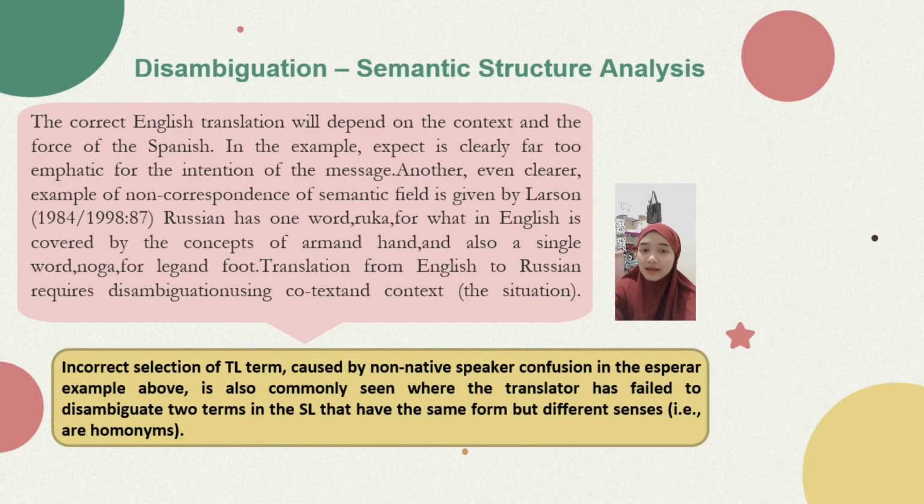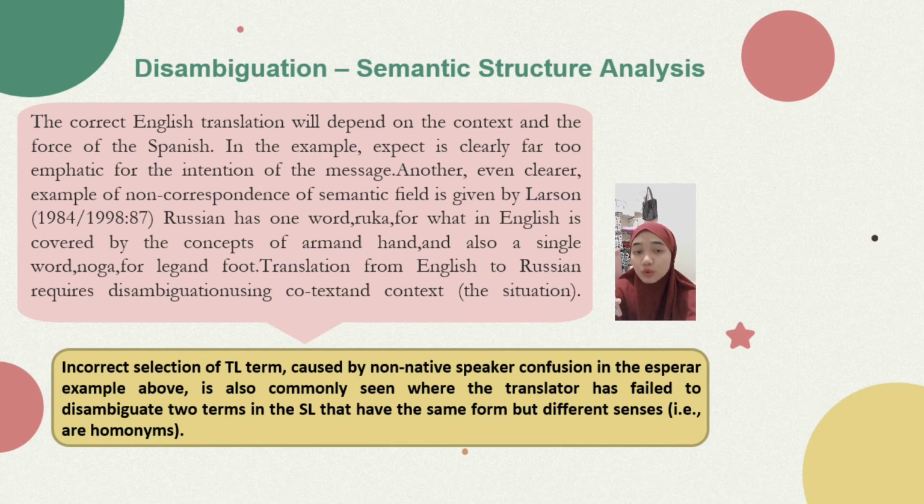The next slide is about disambiguation. The correct English translation will depend on the correct context and the force of the Spanish. In the example, esperar is clearly too emphatic for the intention of the message. Another even clearer example of non-correspondence of semantic field is given by Larson.